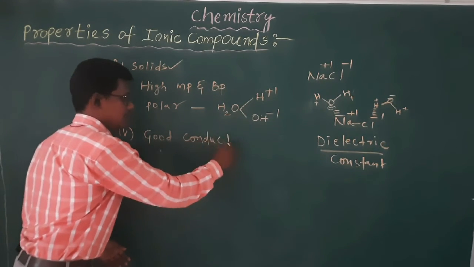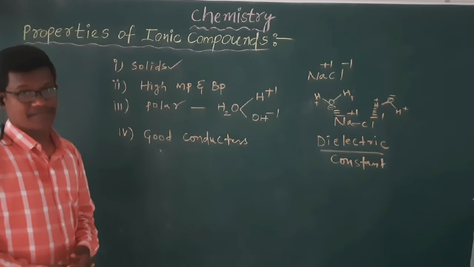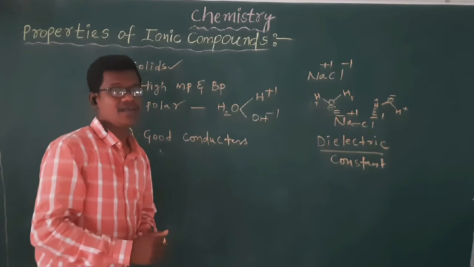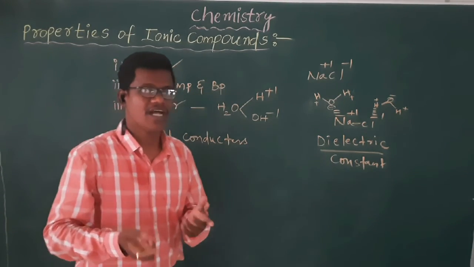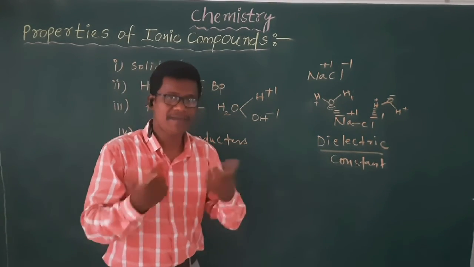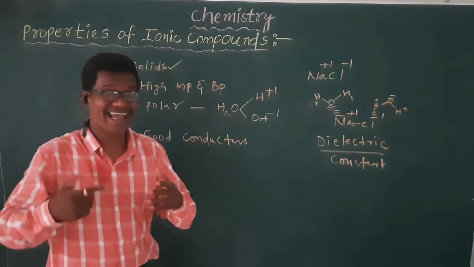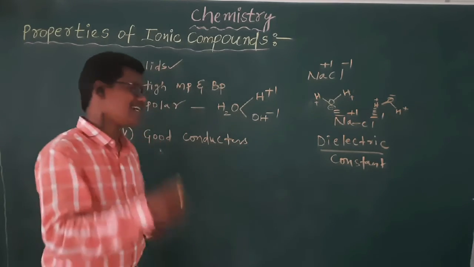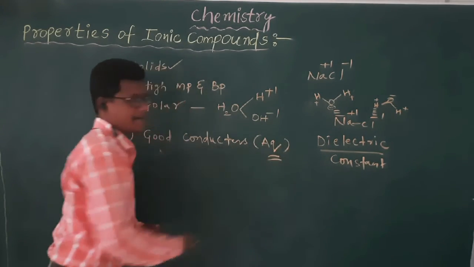It means ionic compounds pass the electricity through them, but here is a condition, that the ionic compound must be present in water. When we add ionic compounds to the water, the ionic compounds will be broken down and give us positive and negative ions. Free ions we will get. So that is why the ionic compounds are good conductors of electricity in aqueous media.